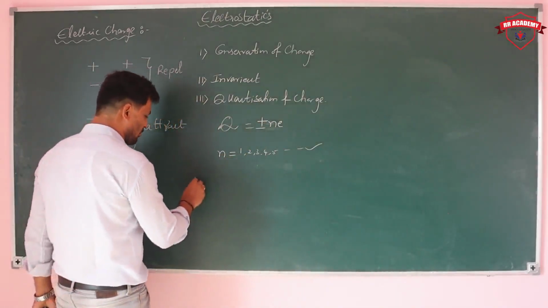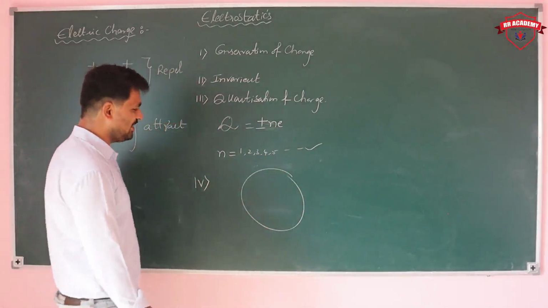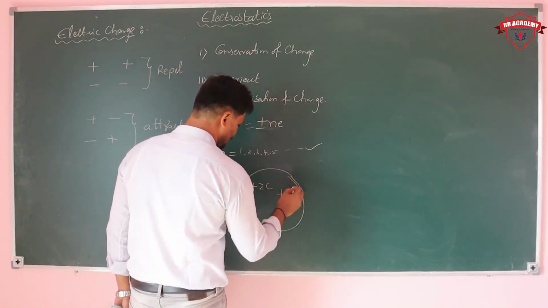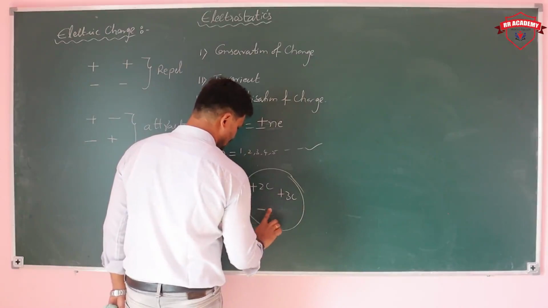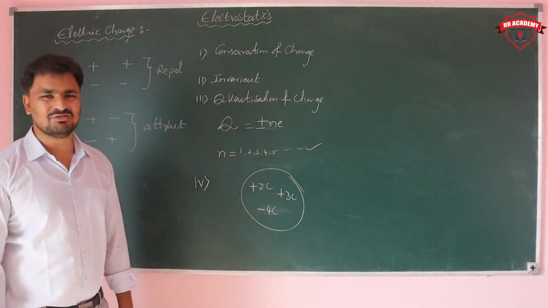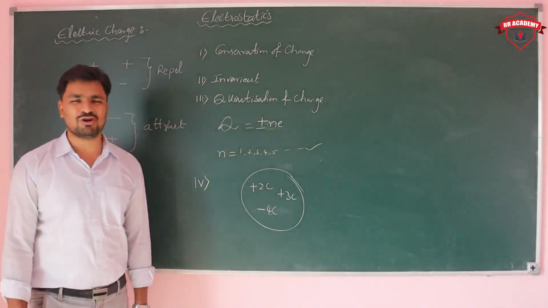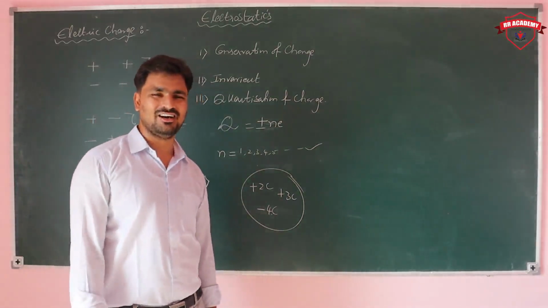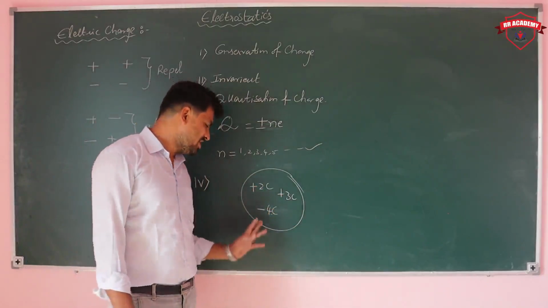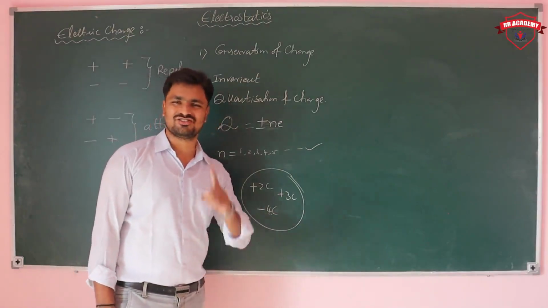Next, one more property. There is a body, and in that body the charges are plus 2 coulombs, plus 3 coulombs, minus 2 coulombs or minus 4 coulombs. So what is the total charge present in the body? Total charge means we take the summation. That is the additive property of the charge. Simply 2 plus 3 is 5, 5 minus 4 is 1. The net charge of the body is 1.